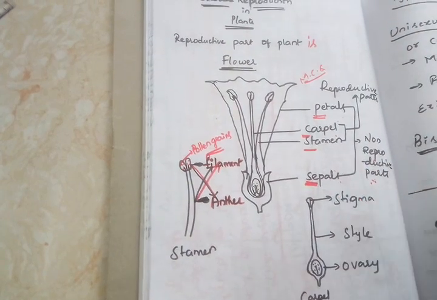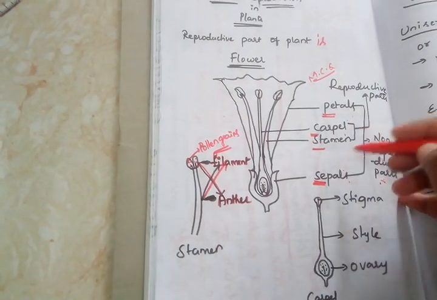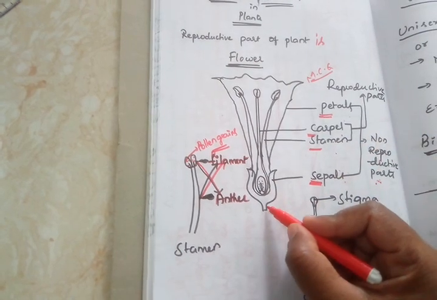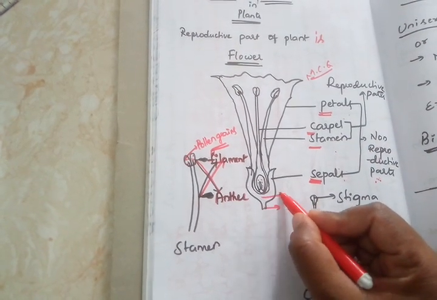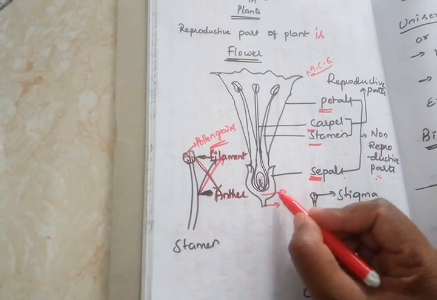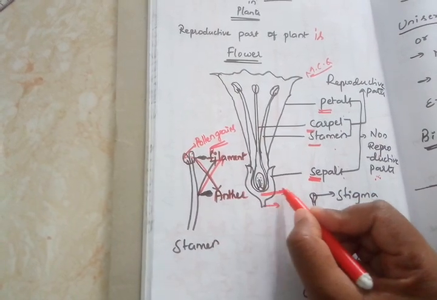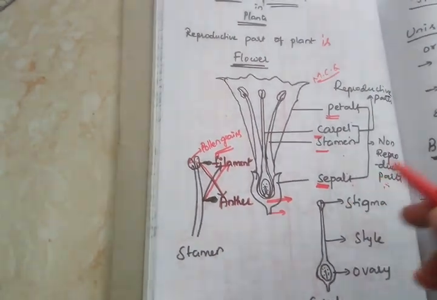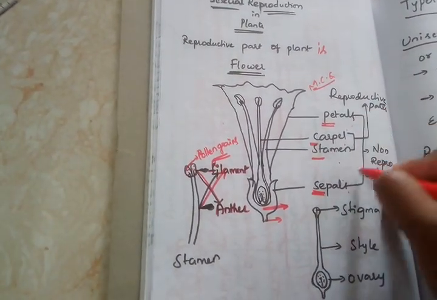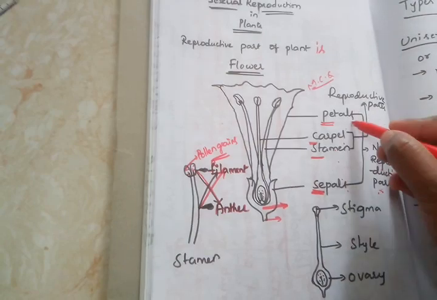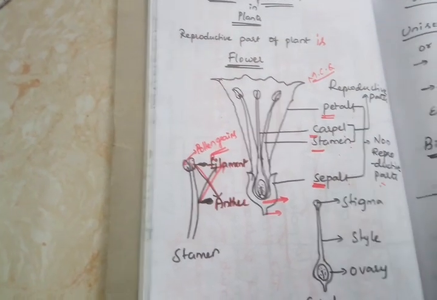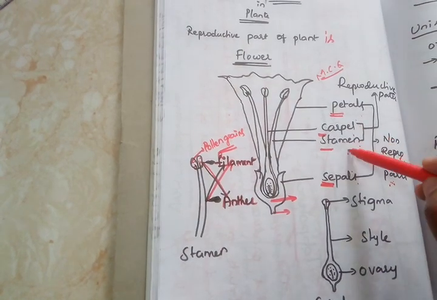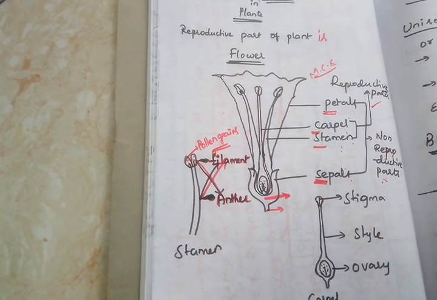For our topic we require only these things. That is why we are discussing this. There are so many other parts. This is called the stalk and this is called the gynoecium, and here the base of the flower is different. Some other parts are also there, but for our topic these are important. That is why we are discussing petals, sepals, carpel and stamen. These two are majorly considered non-reproductive parts of the flower, and these two are considered reproductive parts of the flower.